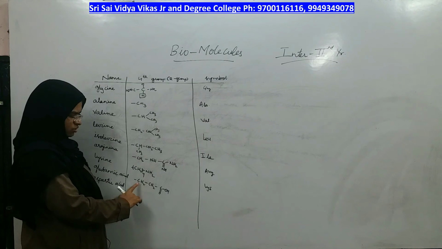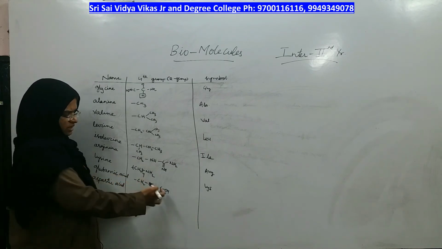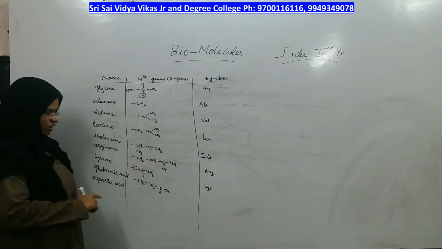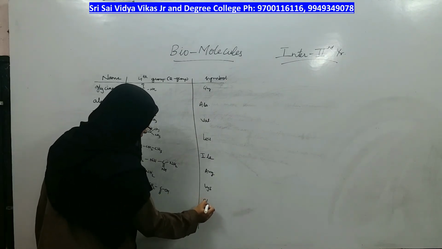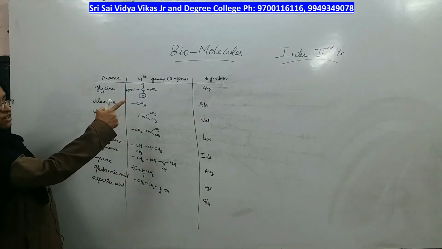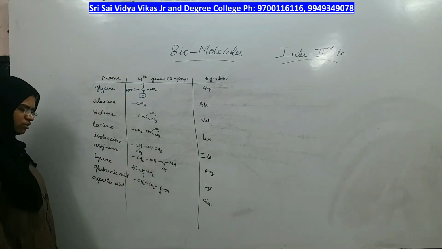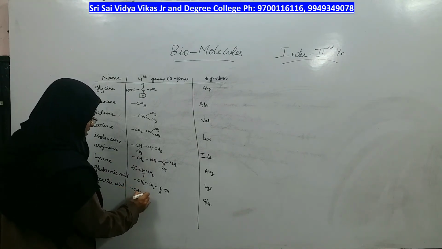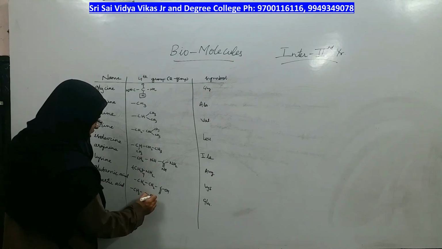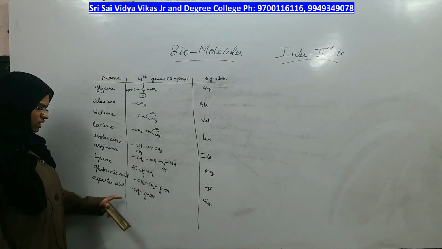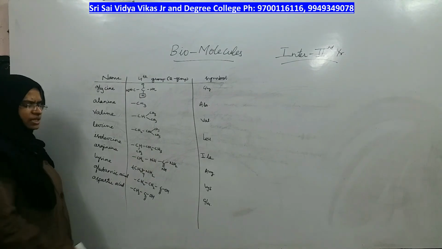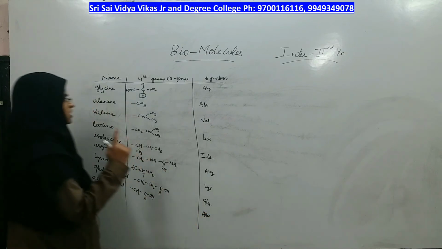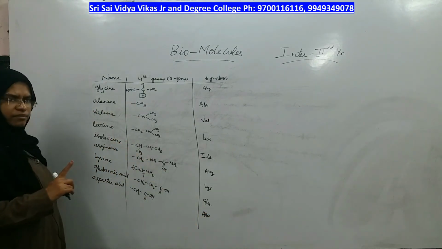1, 2, 3 carbons means propane. Acid is present, so a propanoic acid group is present as the fourth group. It is called glutamic acid. What is the symbol? GLU. GLY is for glycine, GLU is for glutamic acid. Next amino acid is aspartic acid, in which an ethanoic acid group is present as the fourth group. The other 3 are the same: hydrogen, 1 carboxyl and 1 amino group.